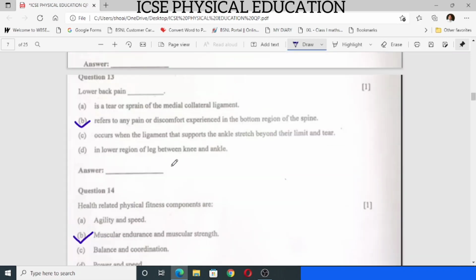13, lower back pain refers to any pain or discomfort experienced in the bottom region of the spine. Question number 14, health related physical fitness components are B, muscular endurance and muscular strength. I'm reading it out because the paper is a little hazy, so it will be easy for you to understand.